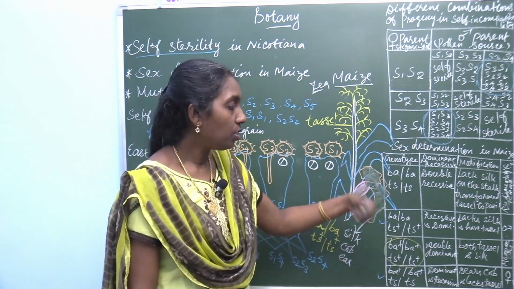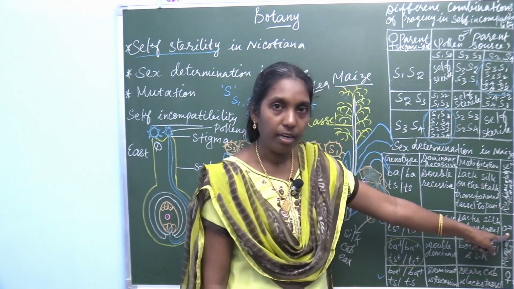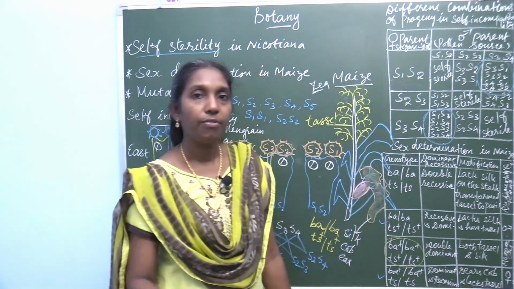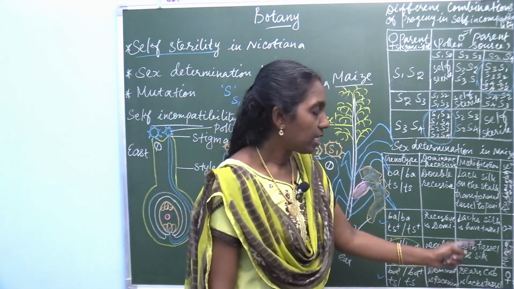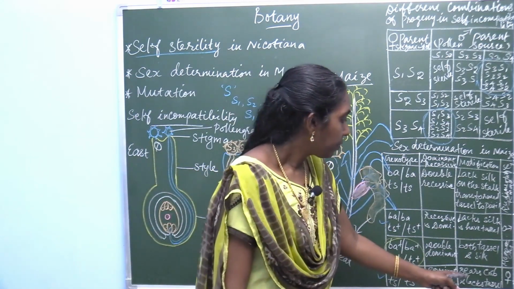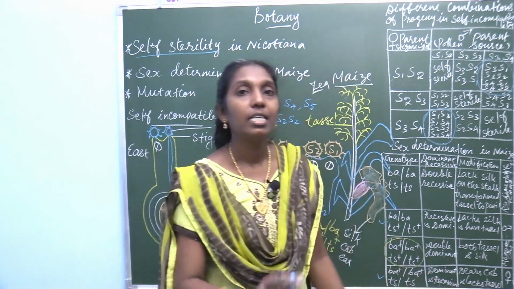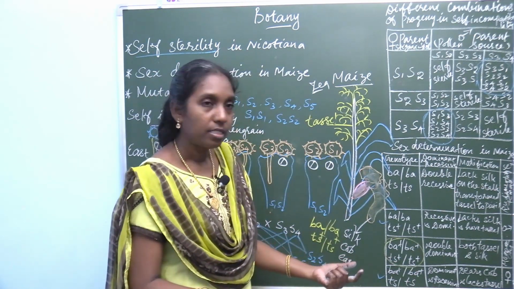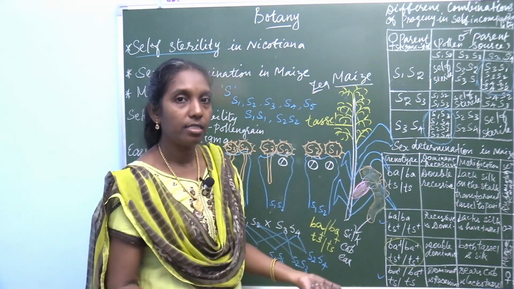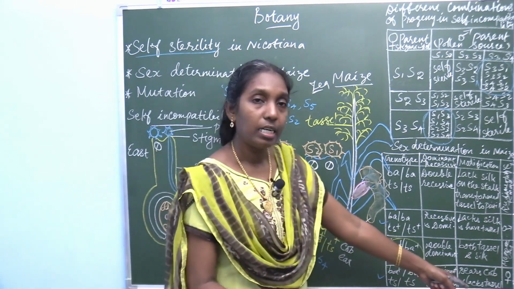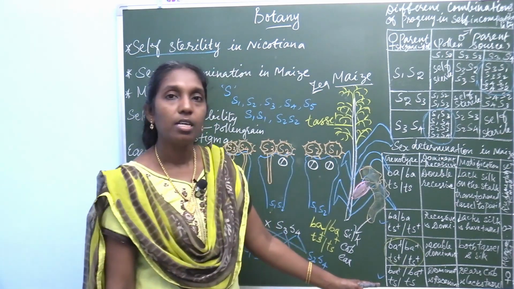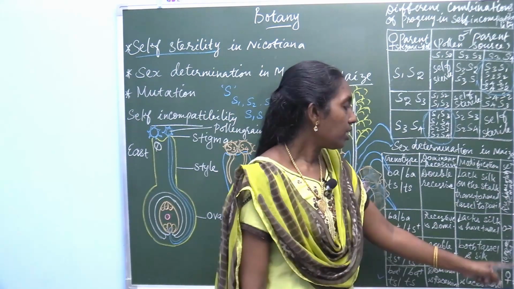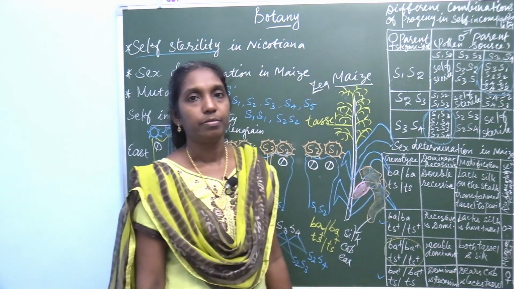If TS is dominant, it produces male. Here BA is dominant, so it bears cob, the female inflorescence. The sex is determined as female. It bears cob and lacks tassel, because if the dominant character is present, it is expressed. The recessive one, here TS, is lacking, and it expresses the sex as female.